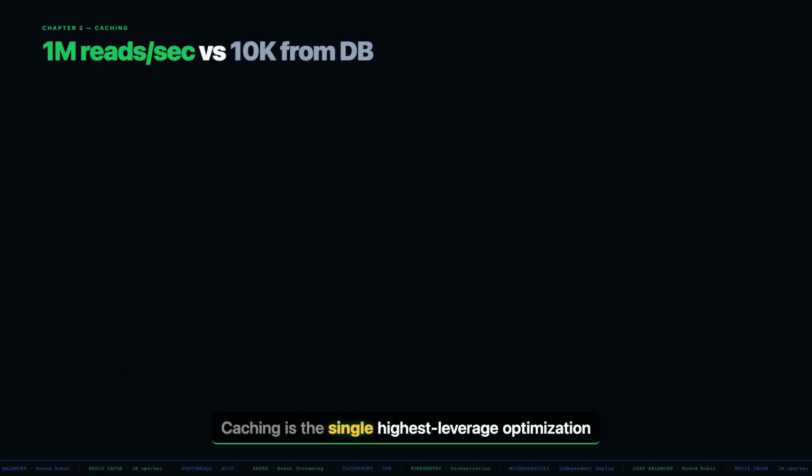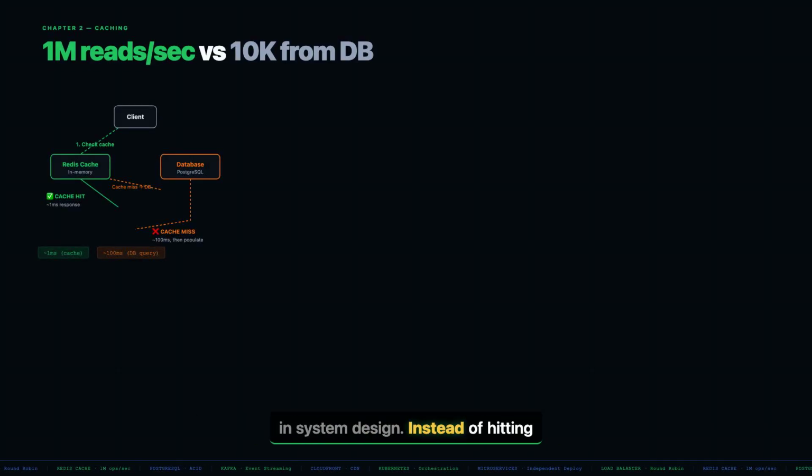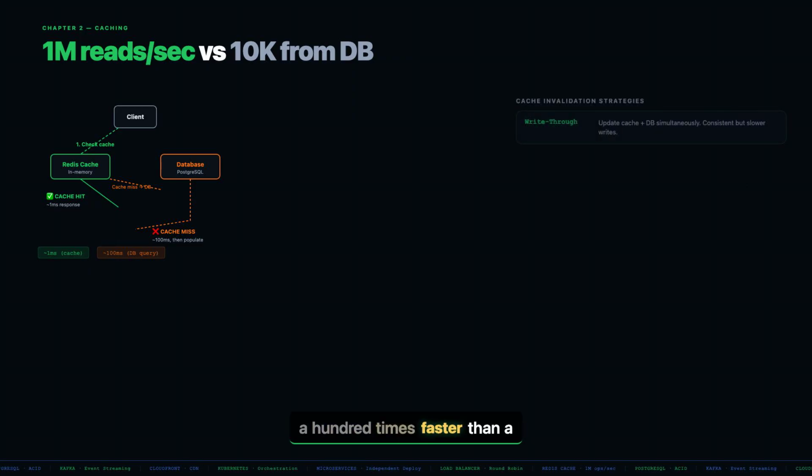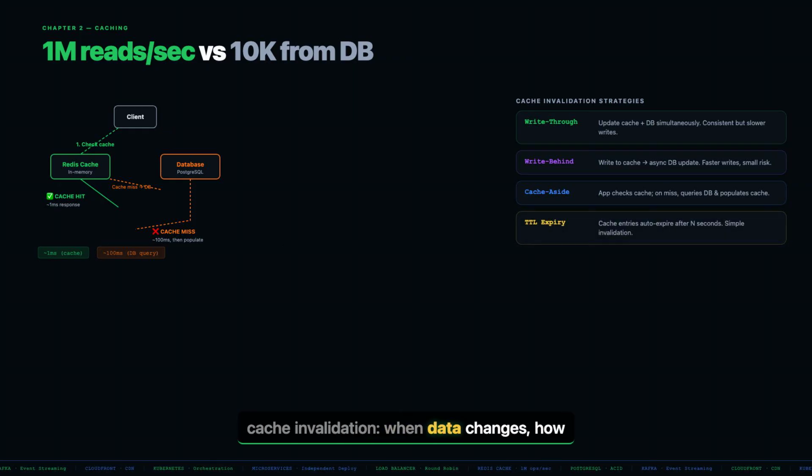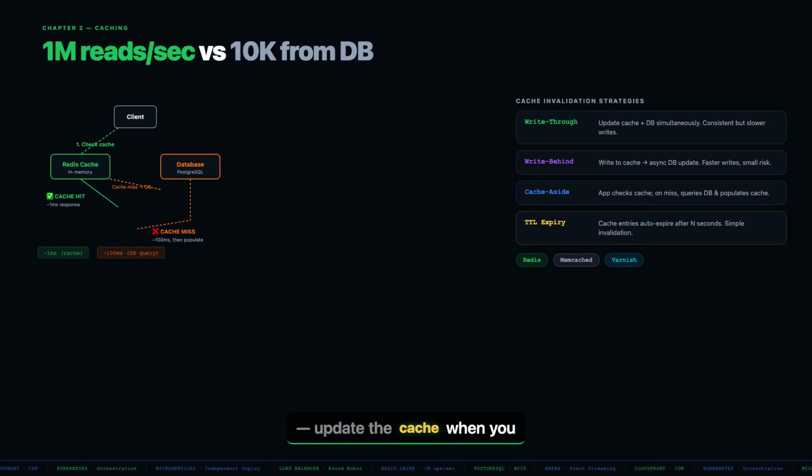Caching is the single highest leverage optimization in system design. Instead of hitting your database on every request, you store frequently accessed data in memory. Redis and Memcached can serve millions of reads per second, 100 times faster than a database query. The challenge is cache invalidation. When data changes, how do you ensure users don't see stale data? Common strategies are write-through, update the cache when you write to the database, and time-to-live expiry, where cache data automatically expires after a set interval.